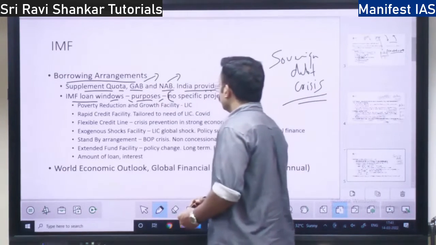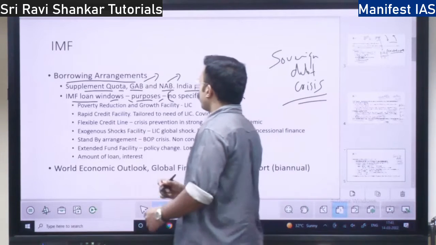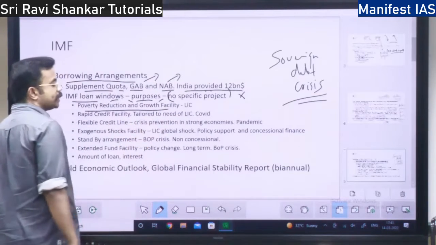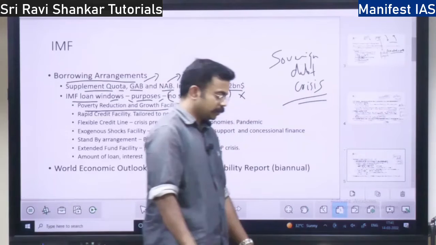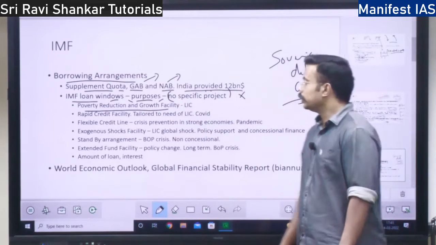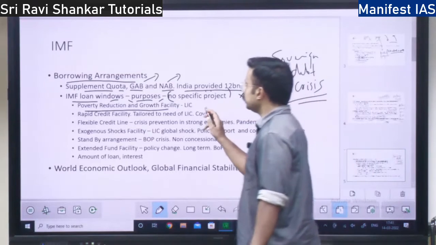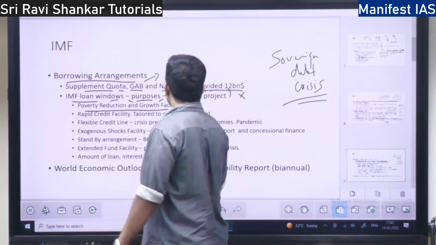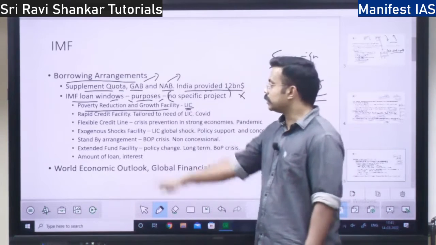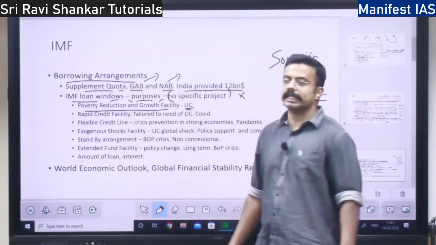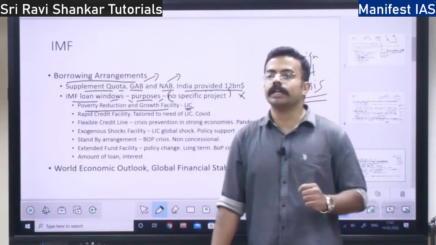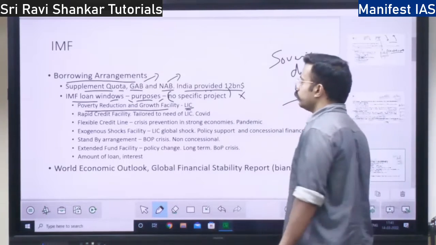So, you have one loan window, the poverty reduction and growth facility. This is the first loan window, right? This money goes to the low income countries. The Poverty Reduction and Growth Facility focuses on alleviating poverty in the low income countries. That is the first loan window.